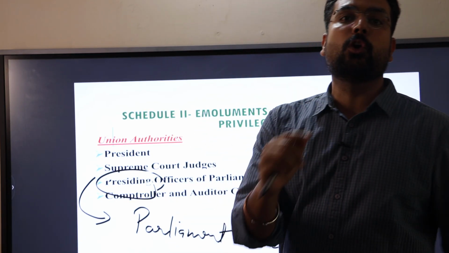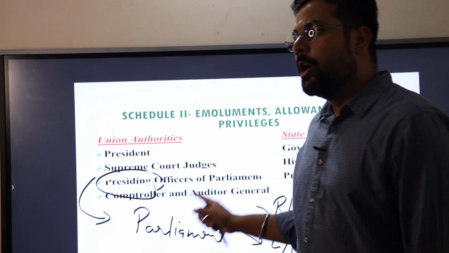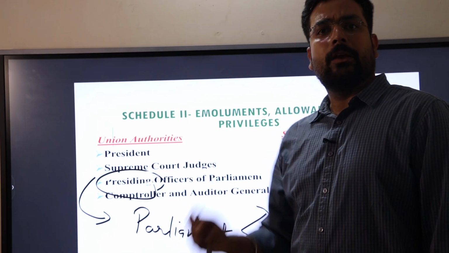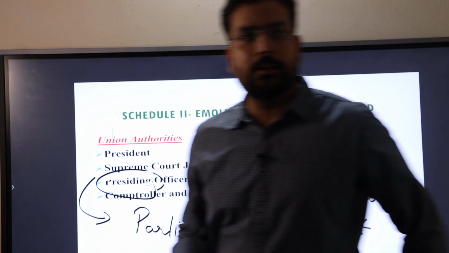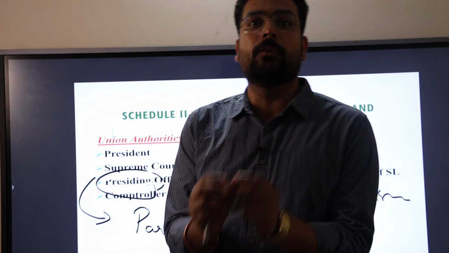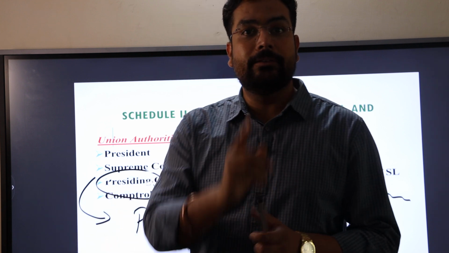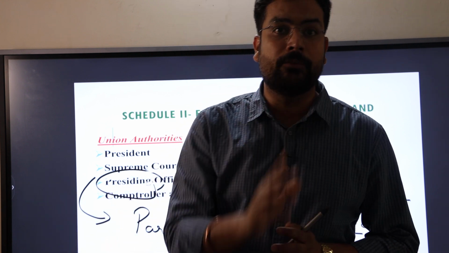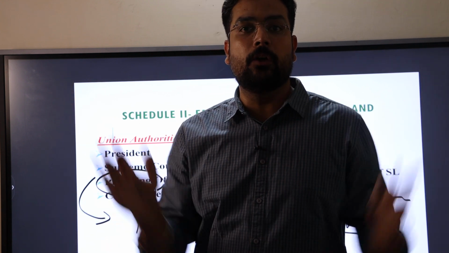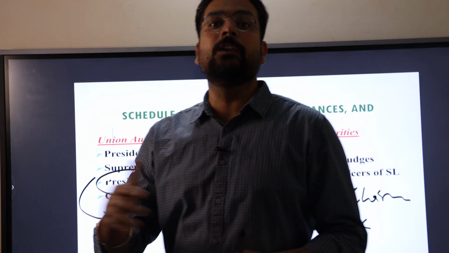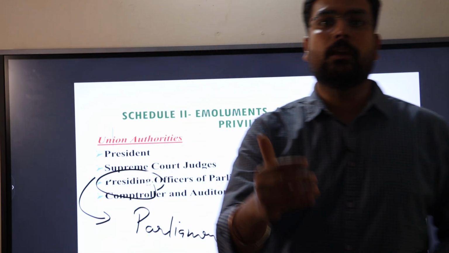Last but not least, the Comptroller and Auditor General. One more fact here: the Comptroller and Auditor General is responsible for the auditing of government accounts of the central government as well as state governments. This is a single post, a single office. There is no separate office in the states for their auditing.